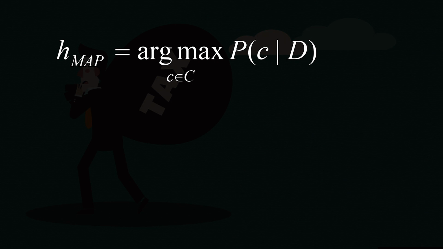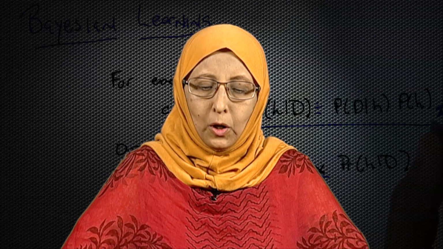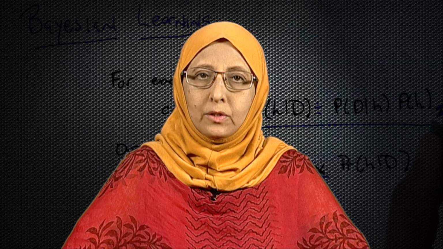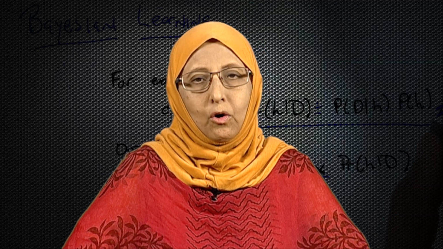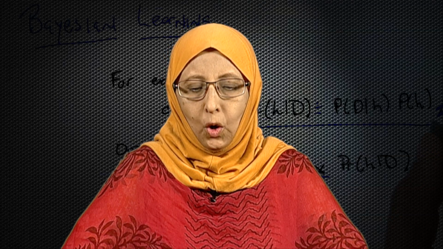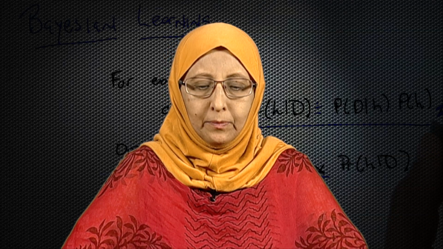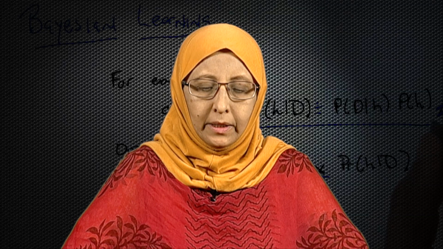So, what we just did is represented by an equation. H_MAP is equal to argmax P(c | D). Now, this small c belongs to the set of classes. So, this small c could be either cheat is equal to yes, one item in the class, or it could be cheat is equal to no. We are just saying the same thing, but we have added argmax in the beginning.